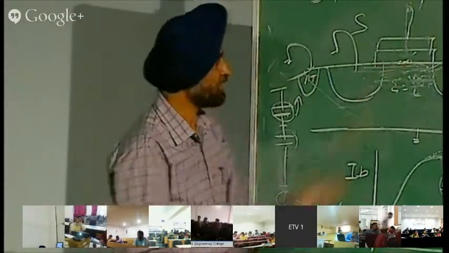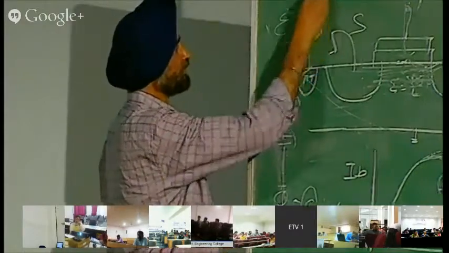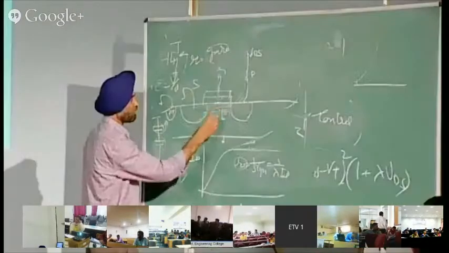Then what is electric field? Electric field is V by d. The voltage is increasing, so the electric field is also increasing. And what is the direction of the electric field? It is like this.